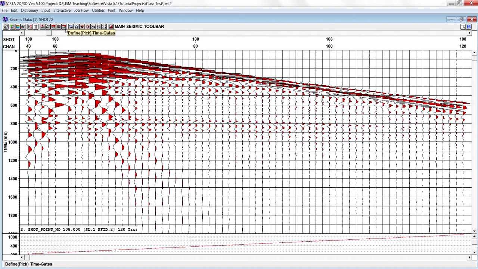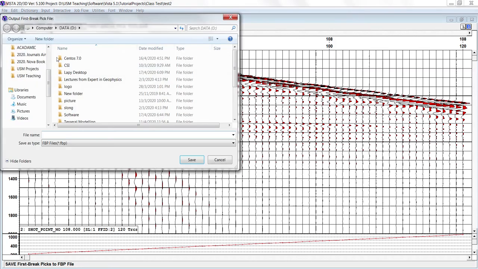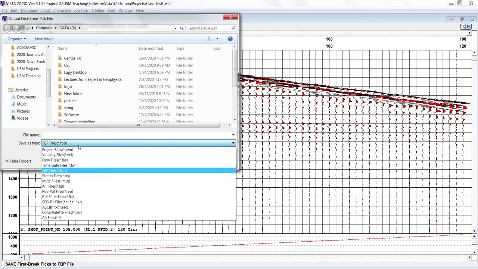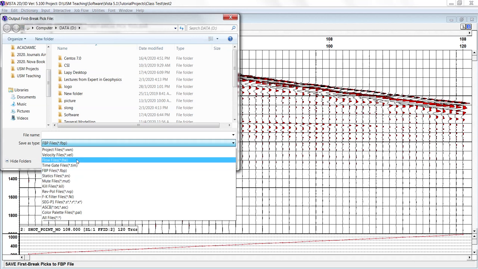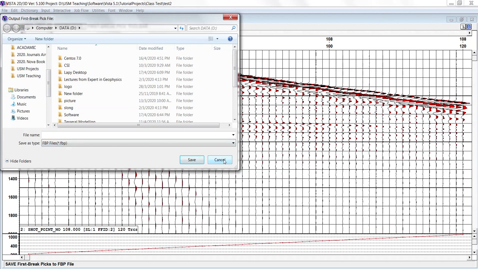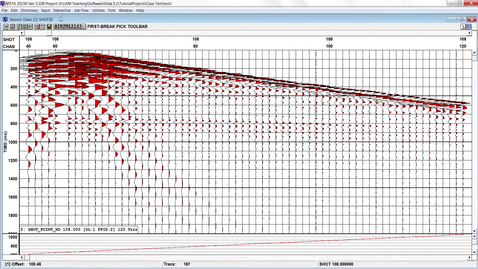And if you want to save any task before doing, you can go and hit the save first break pick, and you can use this file as a first break picking file. There are a lot of files, each step of the project you can save, but right now in this lecture I'm not saving anything.